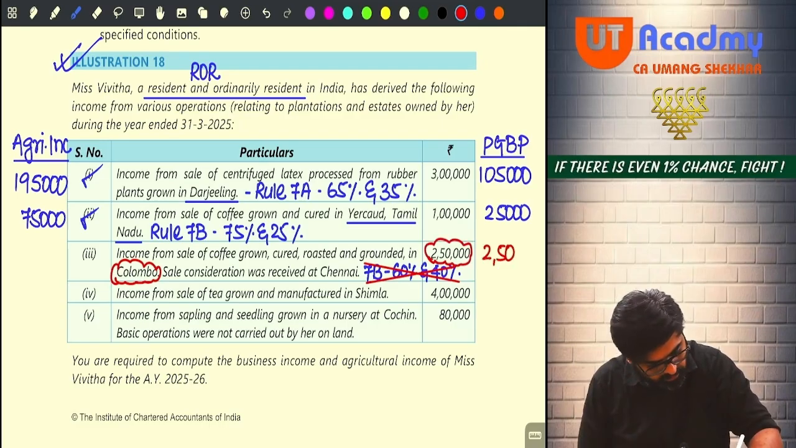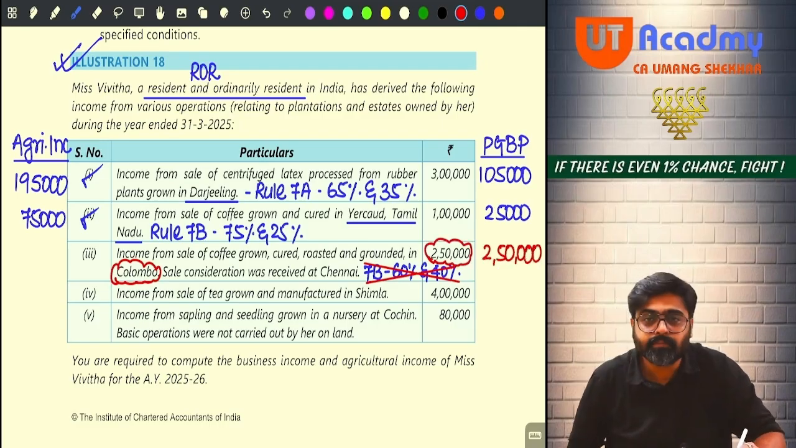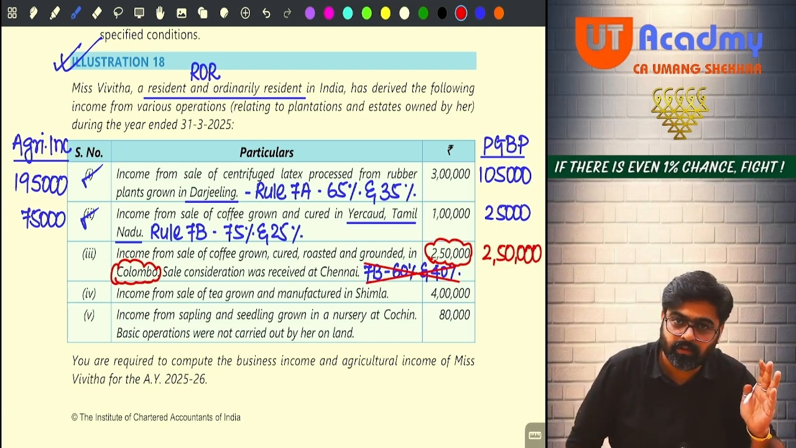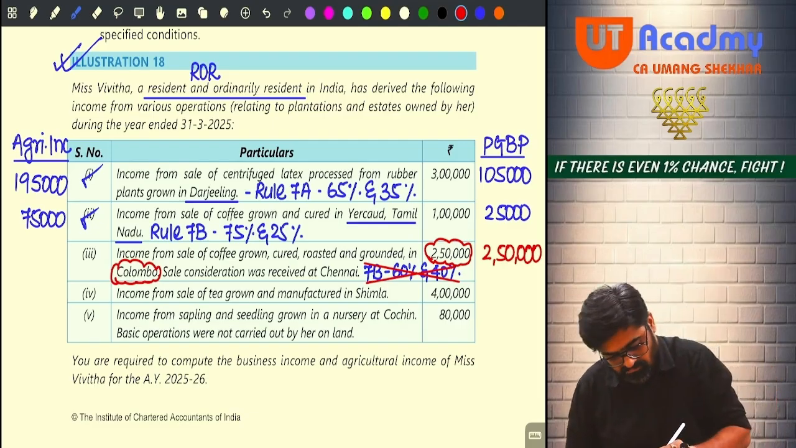How many of you committed this mistake? 60-40? No one. Entire 250 you have written this side. Sure. Very good. I'm very happy.